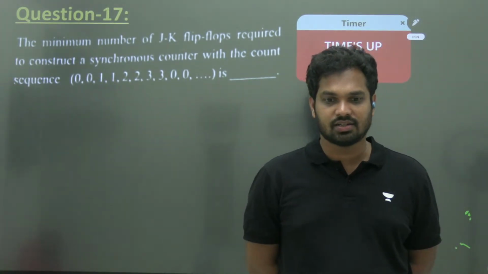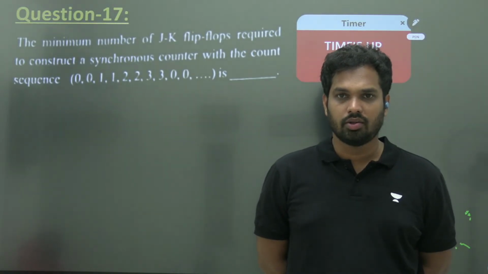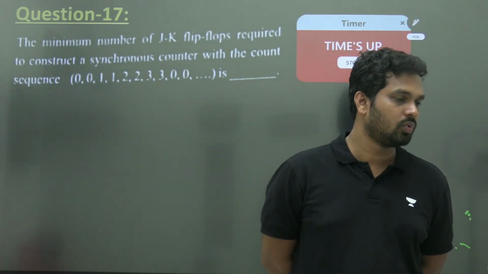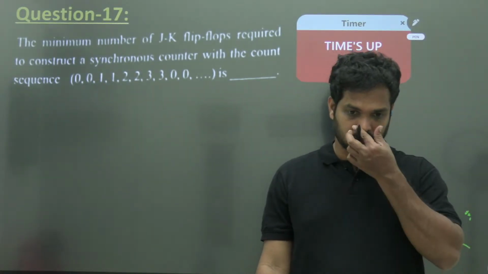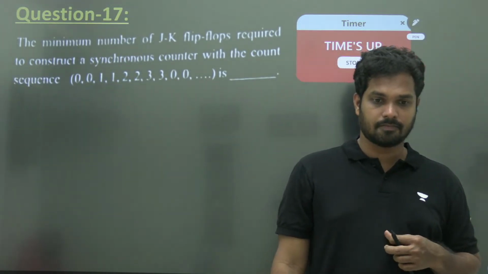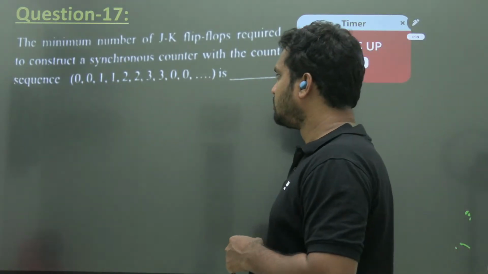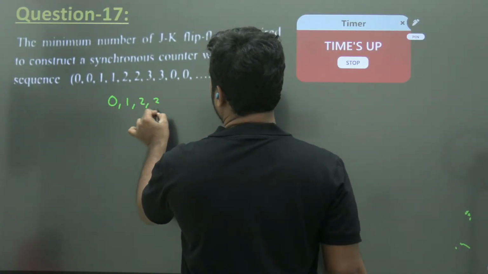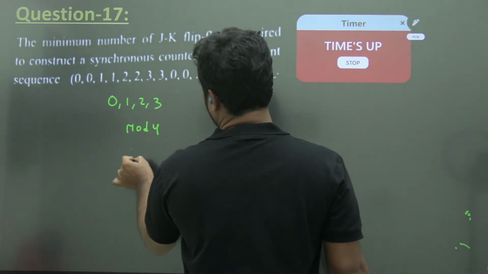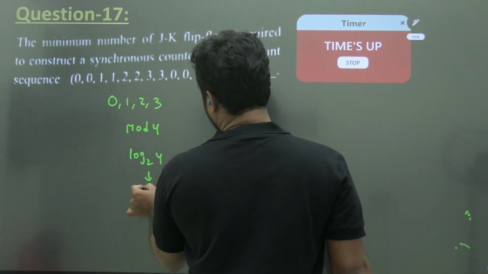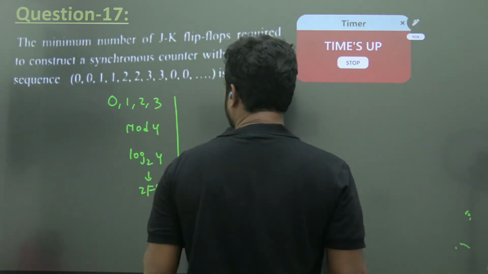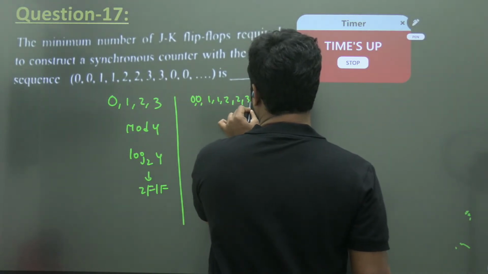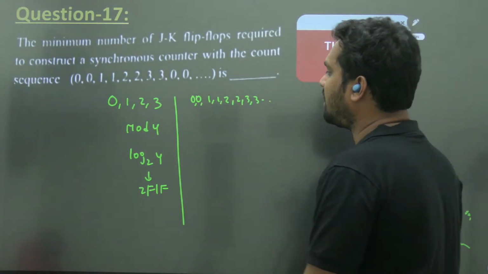Now tell me the answer. Question number 17. What is the answer? Okay, so generally, 0, 1, 2, 3 is a mod 4 counter, log to the base 2 of 4, so 2 flip-flops. But here 0 should come 2 times, 1 two times, 2 two times, 3 two times. What should we do in this case, sir?